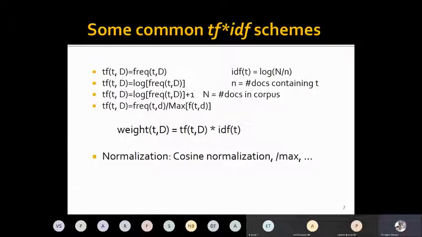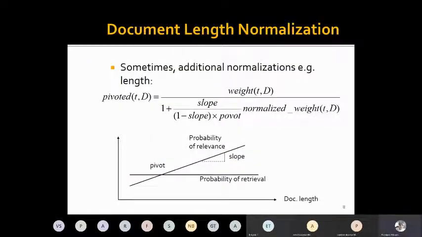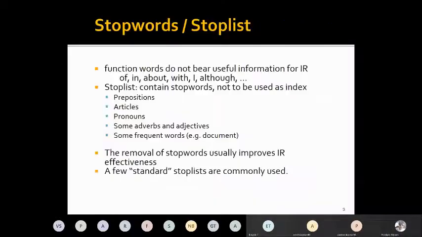And similarly for IDF also, we take the log function which limits very big values. And sometimes, as I told, based on the length of the document, we can do additional normalization based on document length, so that all documents, irrespective of their length, get an equal chance to be read.